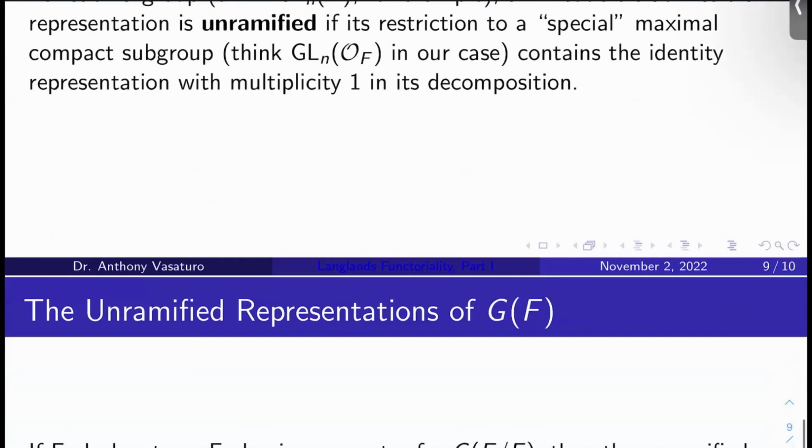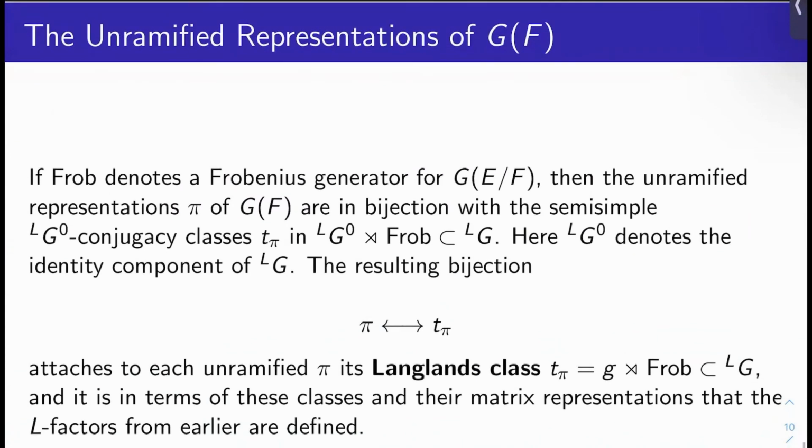Just loosely speaking. Now, what about the set of unramified representations of G of F as a whole? If Frob denotes the Frobenius generator for the Galois group of E over F, the unramified representations pi of G of F are in bijection with the semi-simple LG0 conjugacy classes T sub pi in LG0 semi-direct product Frob, which is something that lives inside the L group. What is this LG0? It's just the identity component of LG. It's the connected component that contains the identity, because this is a group, right?